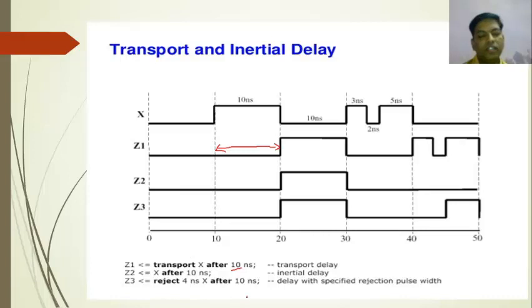Then go for inertial delay. For inertial delay we have declared Z2 is equal to X after 10 nanosecond. So here my pulse will start exactly after 10 nanosecond. But pulses below the value of 10 nanosecond will be rejected from the input. So here the 3 nanosecond and 5 nanosecond pulses will get rejected.